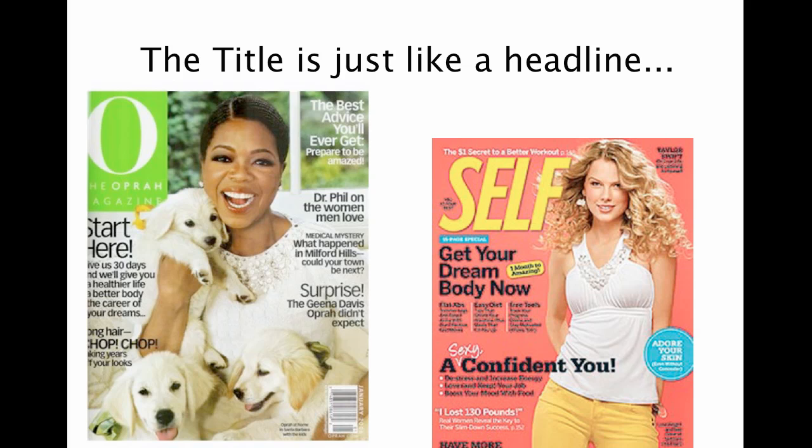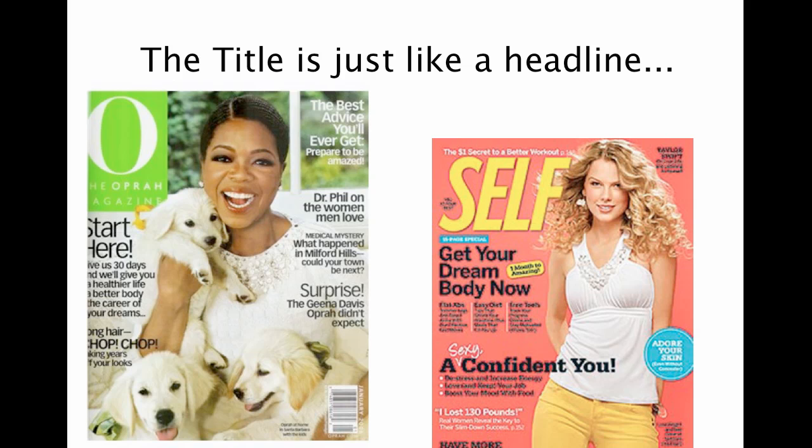So imagine you're standing there in the supermarket checkout line and you're bored and you're looking around and you see the magazines. And there's a reason they put those magazines there. It's because they want you to pick them up and buy something else. It's a point of purchase sale. And how they do that is writing these sexy little tidbits on the cover in order to get you to pick it up and start leafing through it, because they know once you've picked up the magazine, there's a high probability you just decide to buy it.